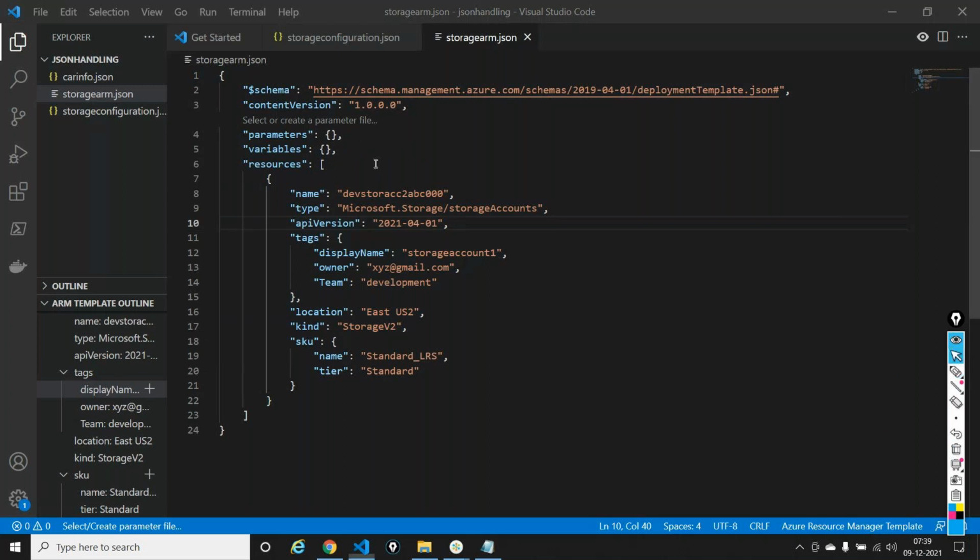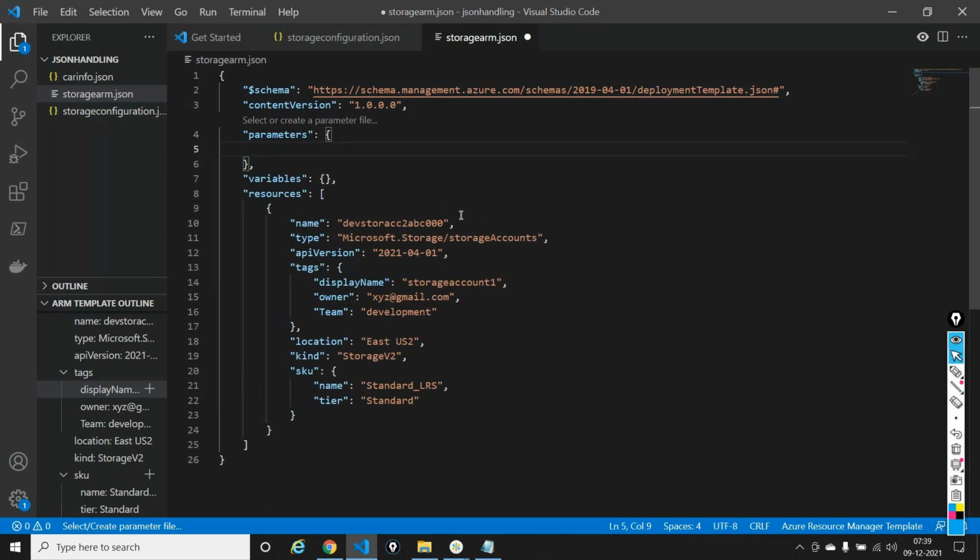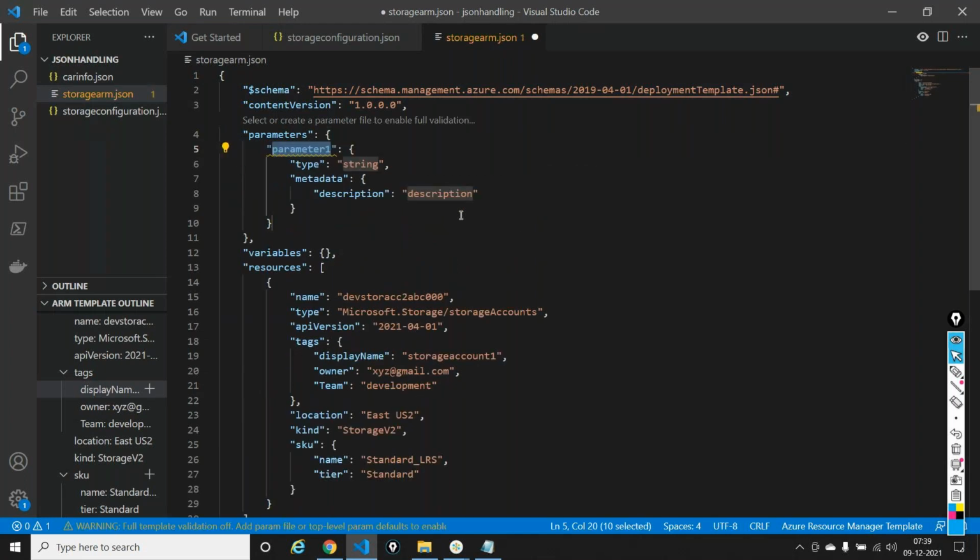Just go into this block, put a quote out here, and I'll say new parameter. Do you want to create a new parameter? I'll say yes, I want to create a new parameter. It's saying what is the name of your parameter. I'll say storage account name. I'm just giving a name to my parameter. That's it. A local name that I can be using.